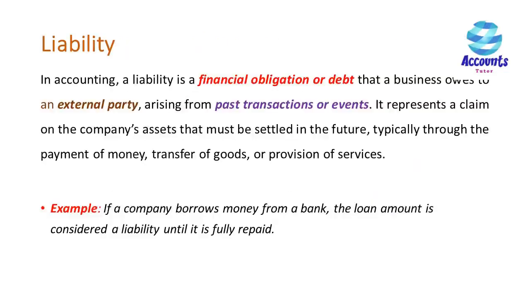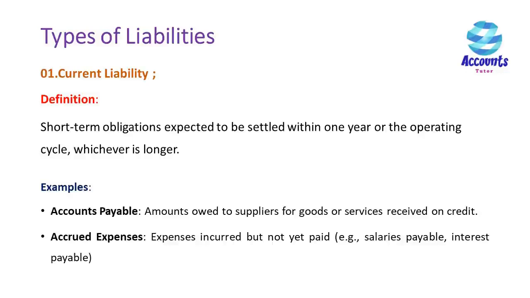Liability. In accounting, a liability is a financial obligation or debt that a business owes to an external party, arising from past transactions or events. It represents a claim on the company's assets that must be settled in the future, typically through the payment of money, transfer of goods, or provision of services. Example: if a company borrows money from a bank, the loan amount is considered a liability until it is fully repaid.